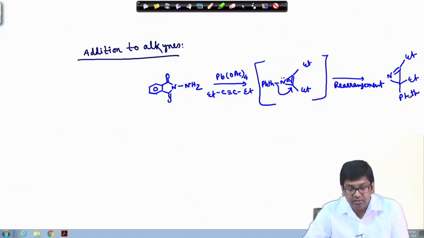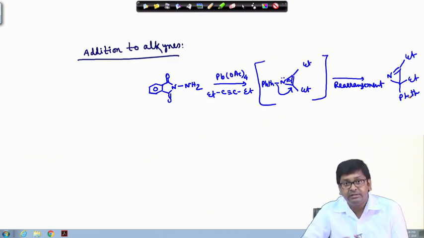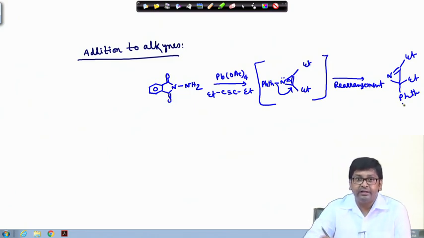So, in this case what we will get? We will get the initial product in such a way that this is not a stable product, because this is somewhat anti-aromatic, and once it becomes anti-aromatic it loses its stability, and after the rearrangement we are getting this another rearranged azirine ring, and that is nothing but this particular product.